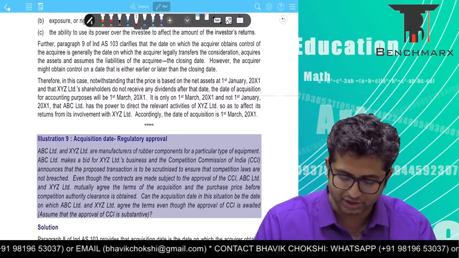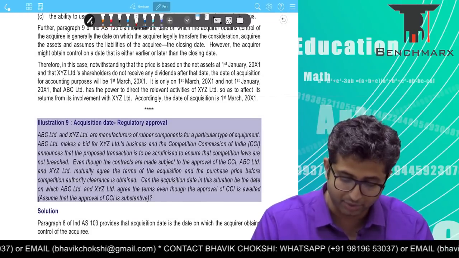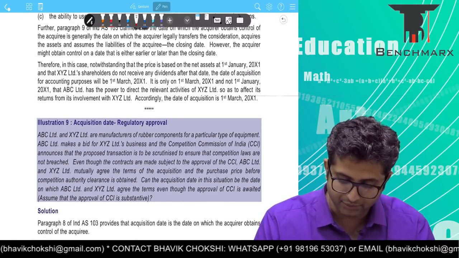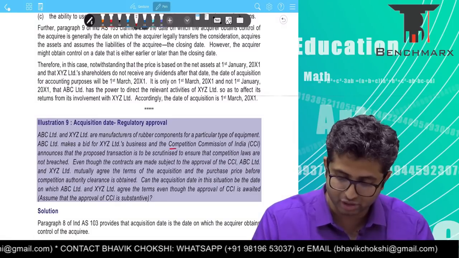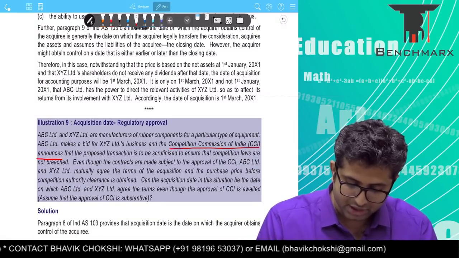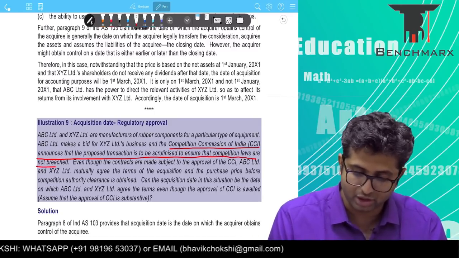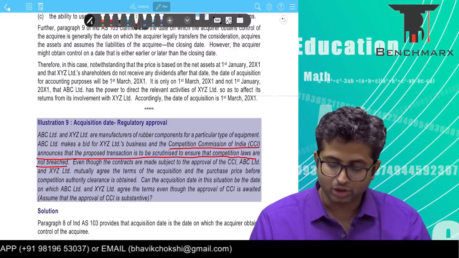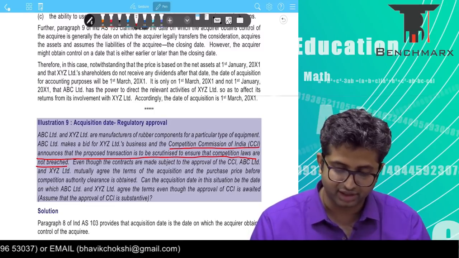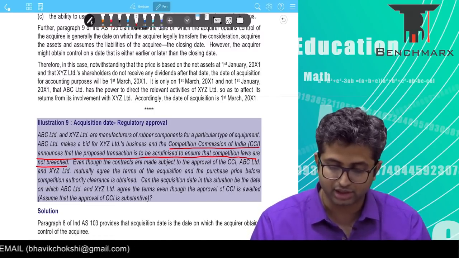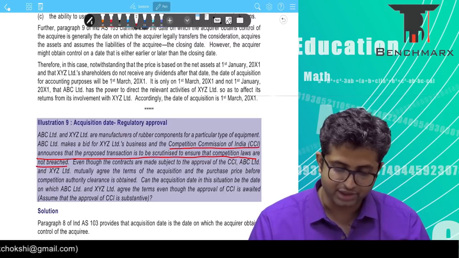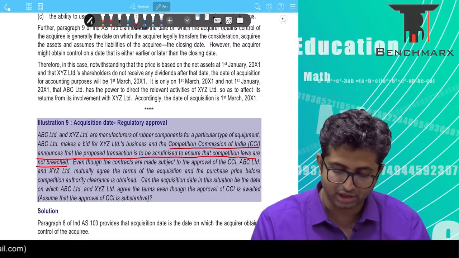ABC and XYZ are manufacturers of rubber components for a particular type of equipment. ABC makes a bid for XYZ's business, and Competition Commission announces that the proposed transaction is to be scrutinized to ensure that competition laws are not breached. Even though the contracts are made subject to approval of CCI, ABC and XYZ mutually agree the terms of acquisition and purchase price before the competition authority clearance is given.